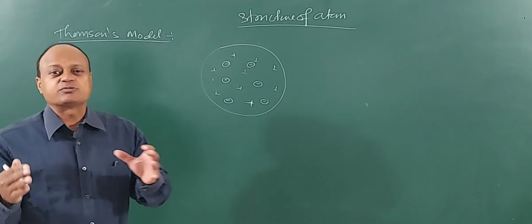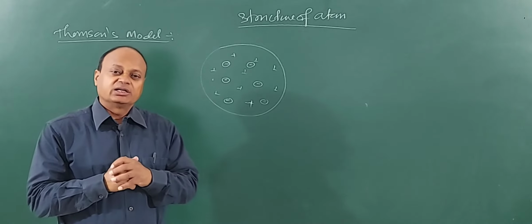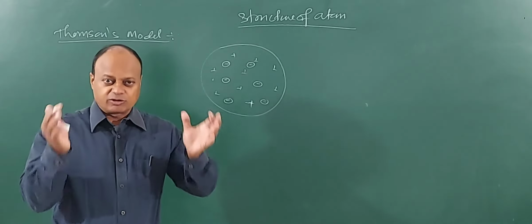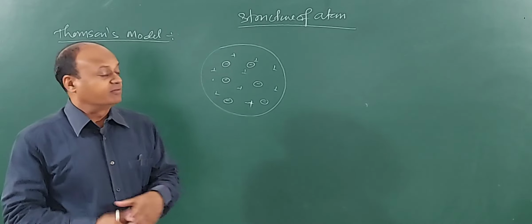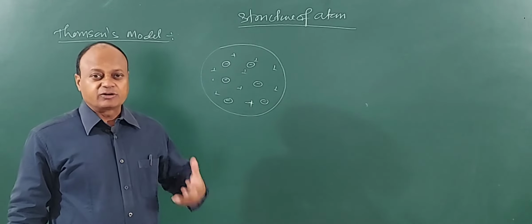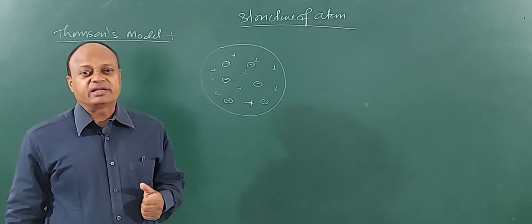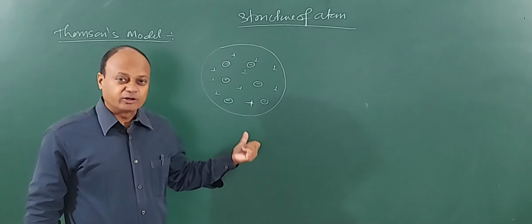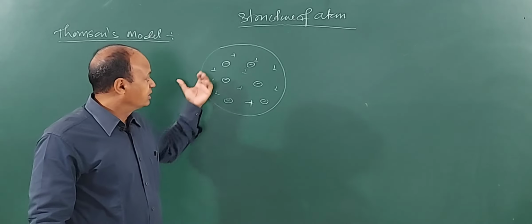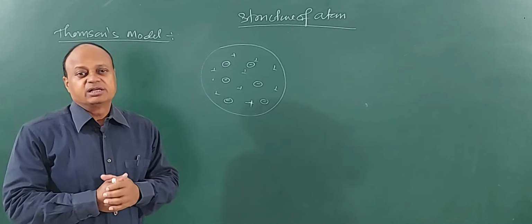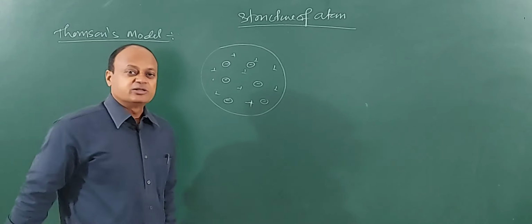Thomson's model was the first modern model which predicted the atom to be like a sphere. You can imagine a watermelon in which positive charge were distributed randomly and electrons were embedded at random. This is also called the plum and pudding model, in which electrons are distributed inside the sphere of the atom, just like plum in pudding. Okay, so let us write about this model.